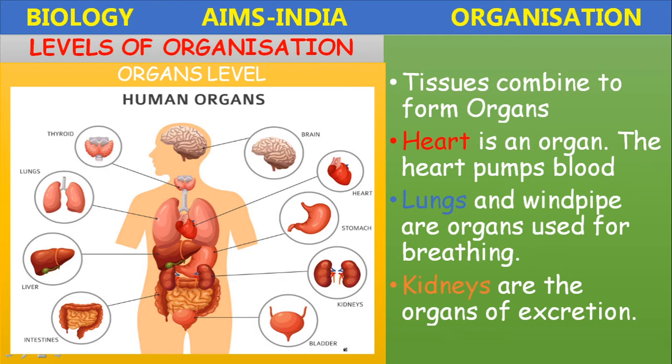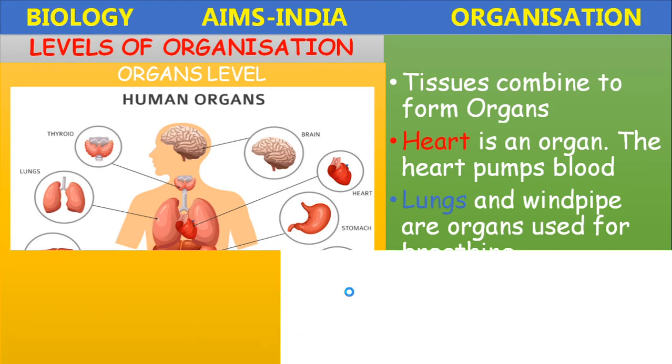The kidneys also have several parts: ureters, urinary bladder, and the renal artery and renal vein. All these together perform the excretion function and are called the excretory system. Like that, every organ system is made up of different organs. So several tissues combine to form the organs, and these organs perform different functions.